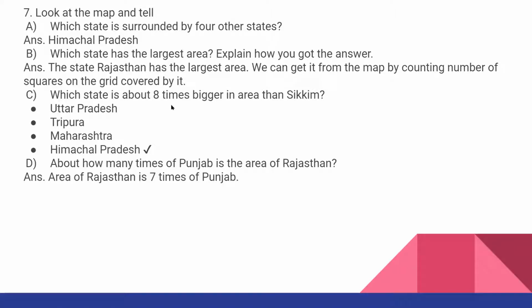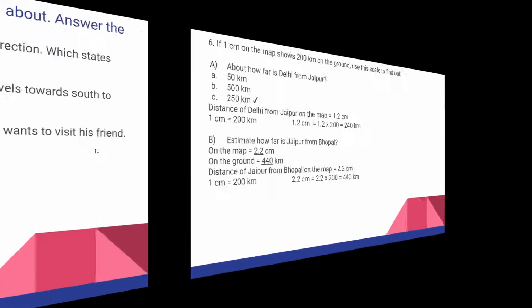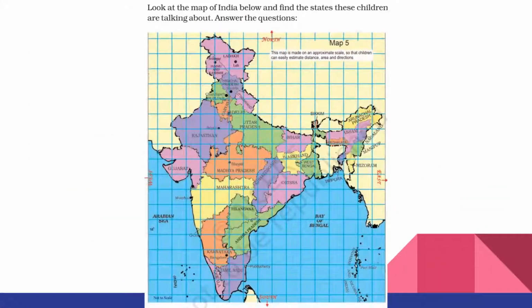Which state is about 8 times bigger in area than Sikkim? So if you see the map, Sikkim is a small state here. See, Sikkim, small state. And Tripura's area is a small one. So 8 times it is not possible.